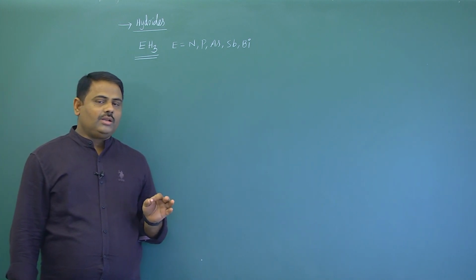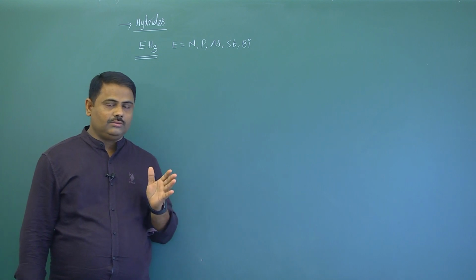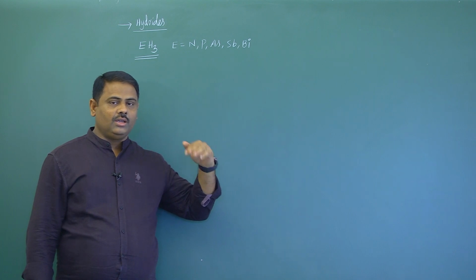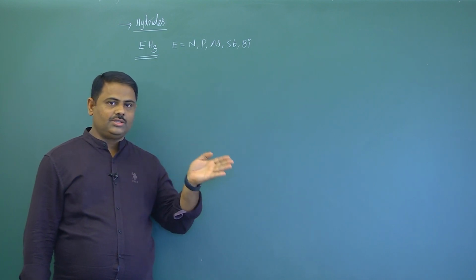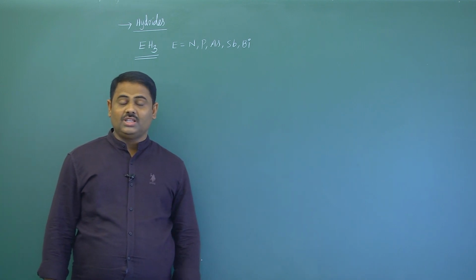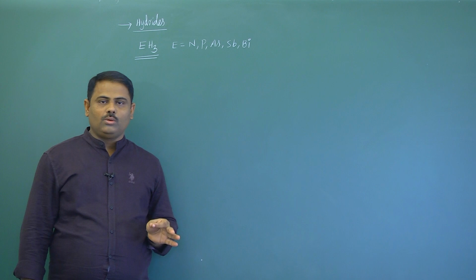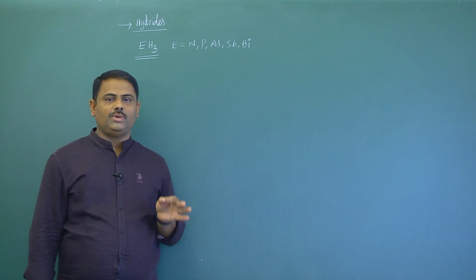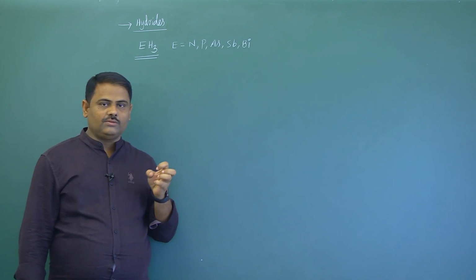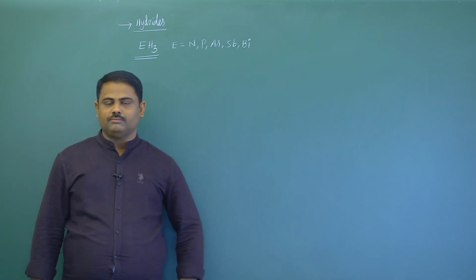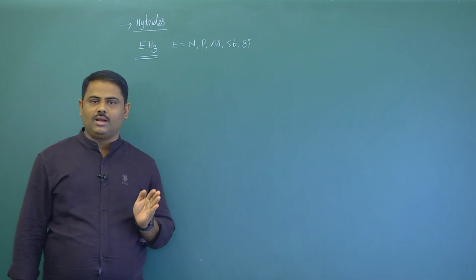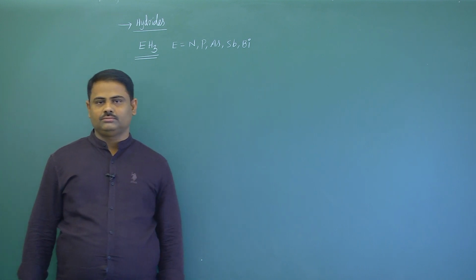When any element undergoes excitation, only if the other element has more electronegativity can it donate electrons to that. Hydrogen does not have that much capacity to withdraw all the electrons from the 15th group element. That's why EH5 type of hydrides are not possible.